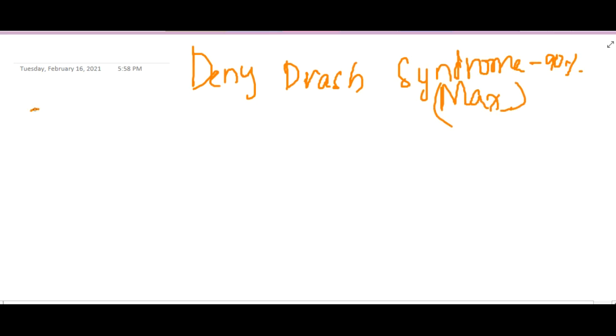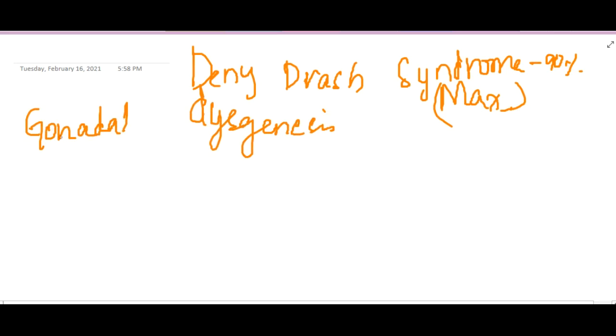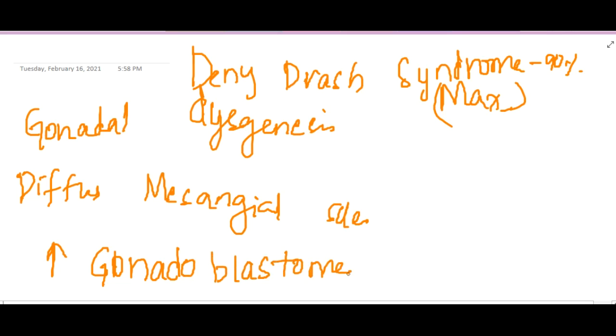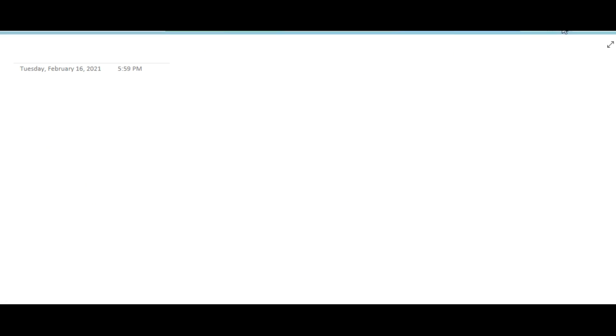This includes gonadal dysgenesis, that is male pseudohermaphroditism, and it also includes diffuse mesangial sclerosis leading to nephropathy, and it also causes increased gonadoblastomas. This is Denys-Drash syndrome. Then we have the next syndrome, which is Beckwith-Wiedemann syndrome.